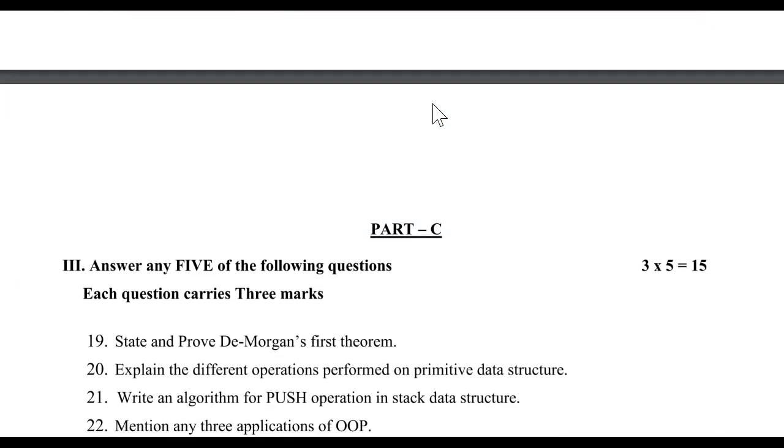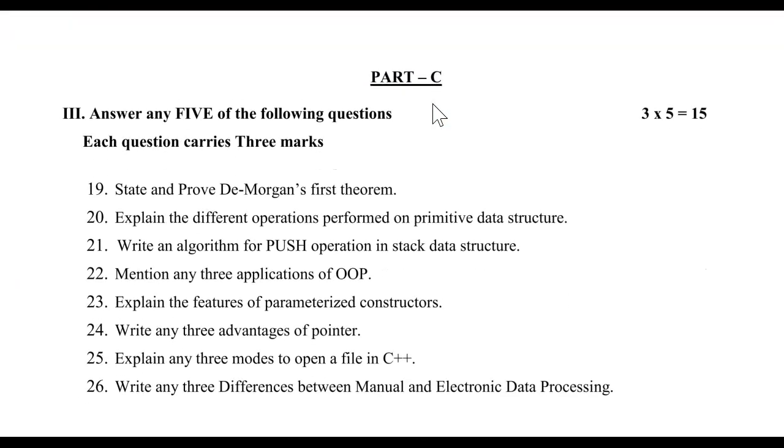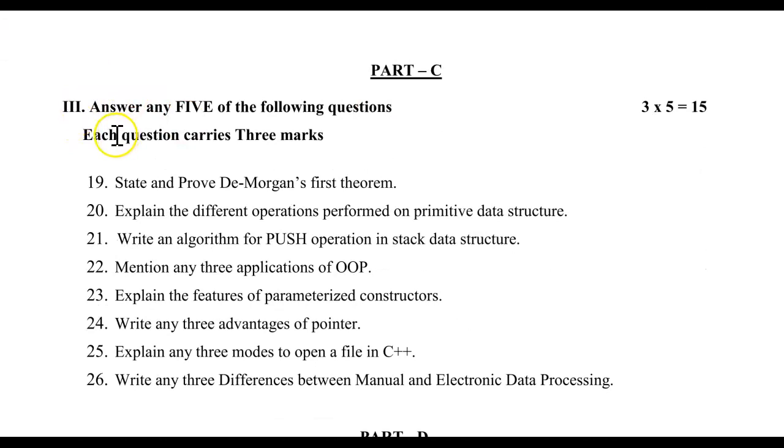Next, coming back to Part C, third main, each question carries 3 marks. So here 3 into 5, equals 15. You need to answer any 5 questions. Each question carries 3 marks.